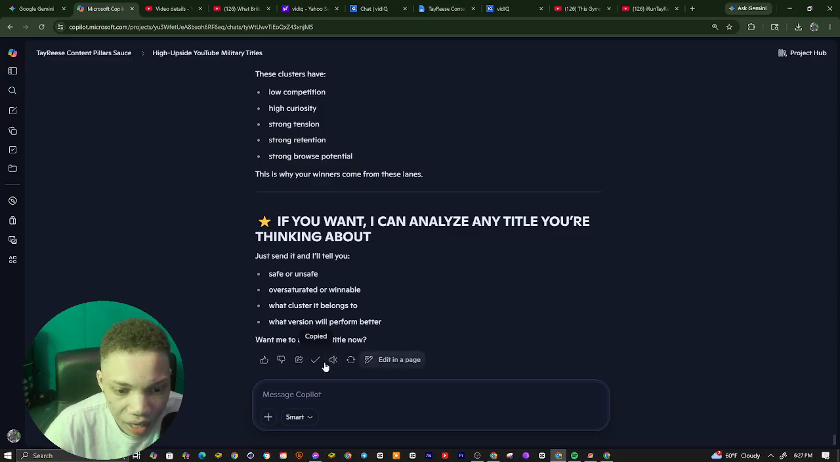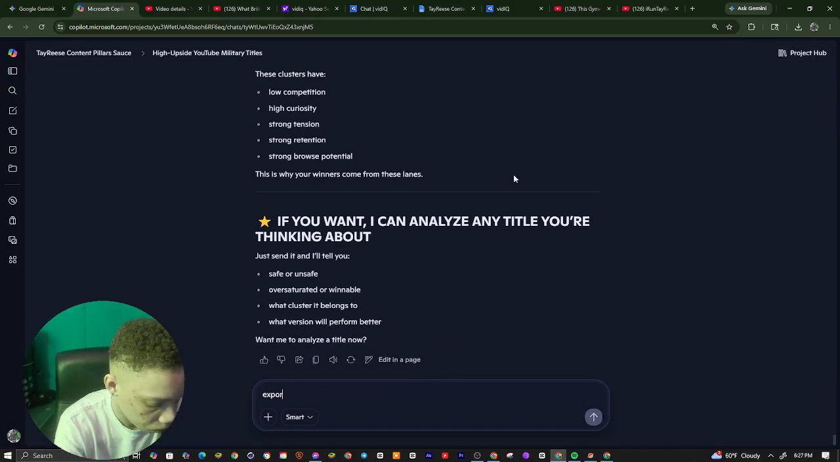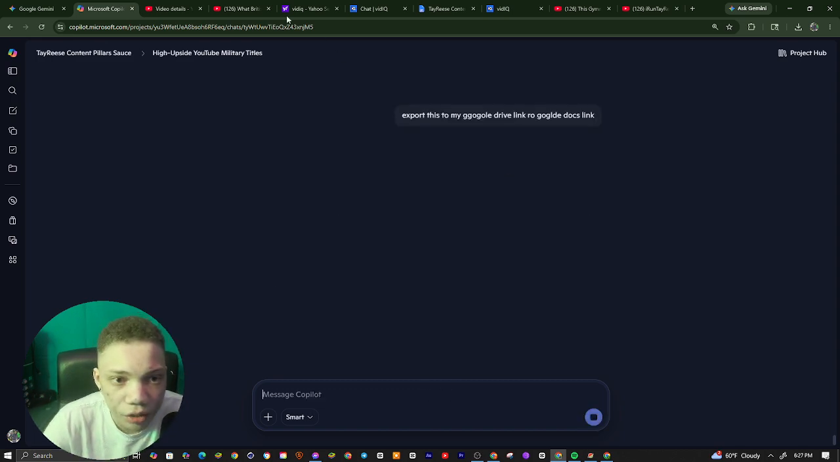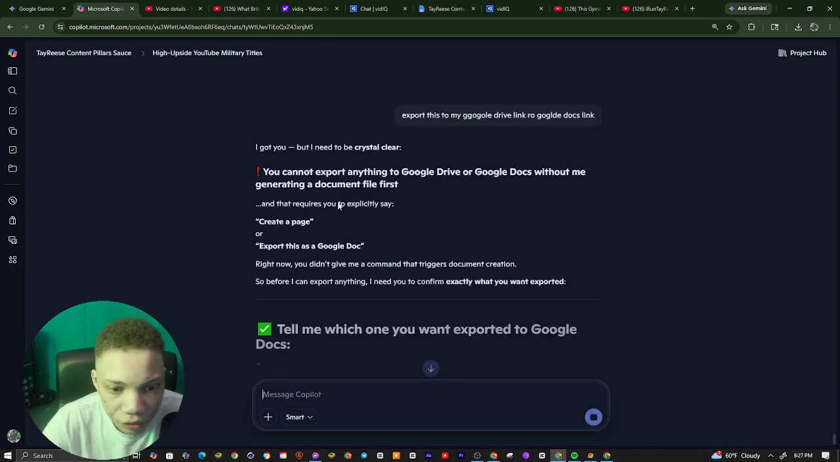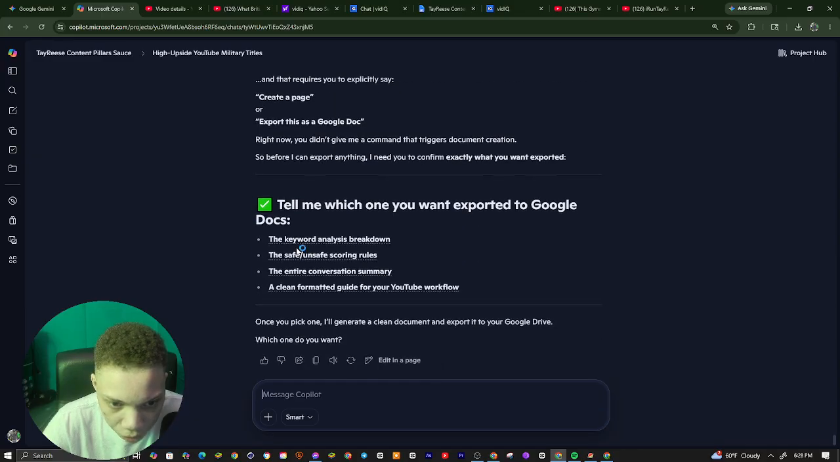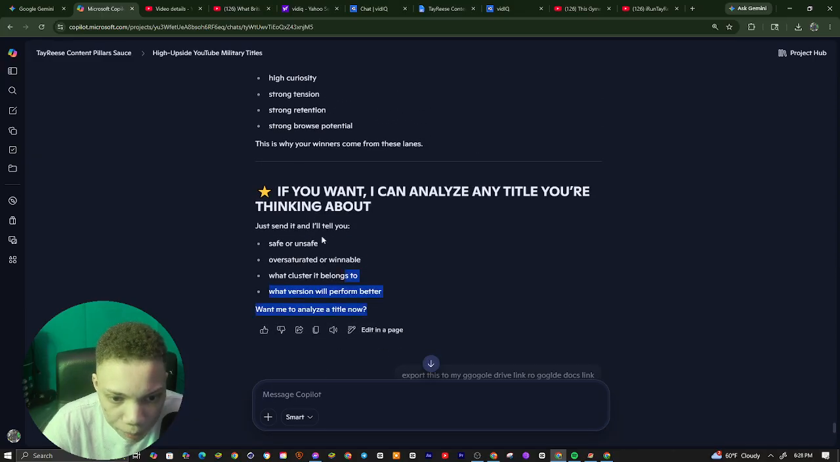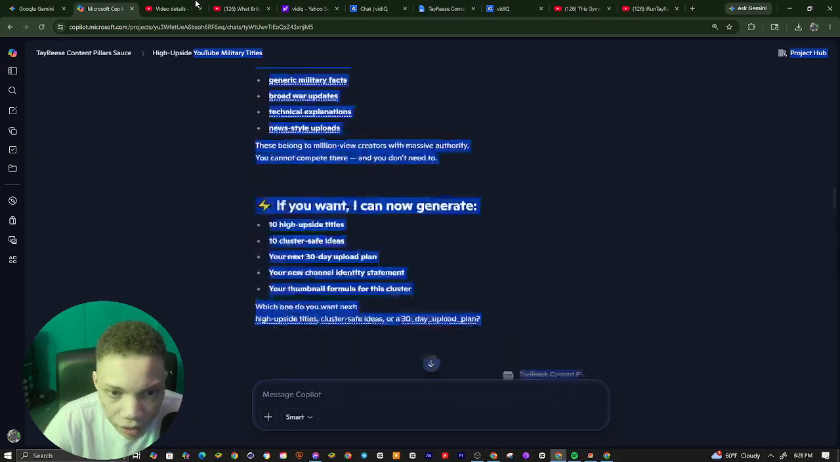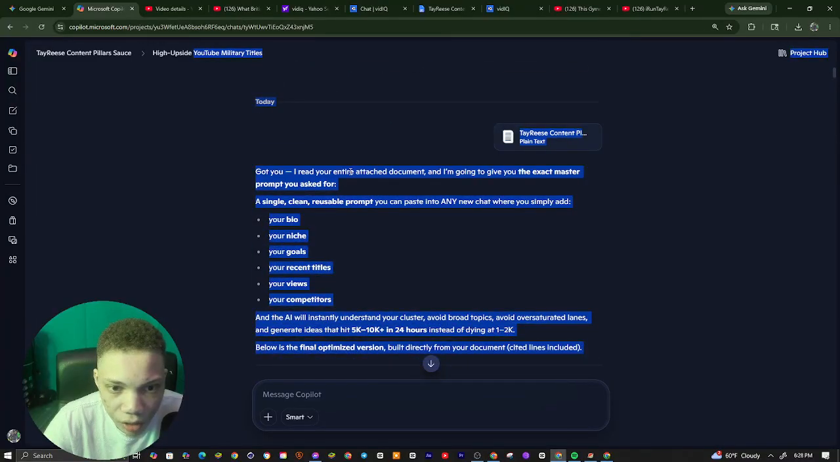Now what I can basically have it do is export this to my Google Drive link or Google Docs link. All right, so we're going to now have this. Basically, you can now export it. It's telling me exactly what you want. We're going to copy all this data you see on screen over to our Google Drive so I can now read it to y'all.